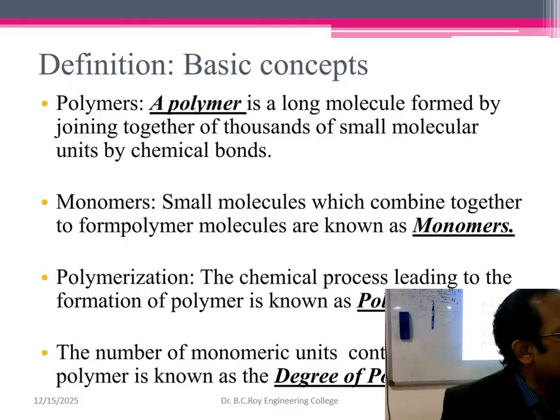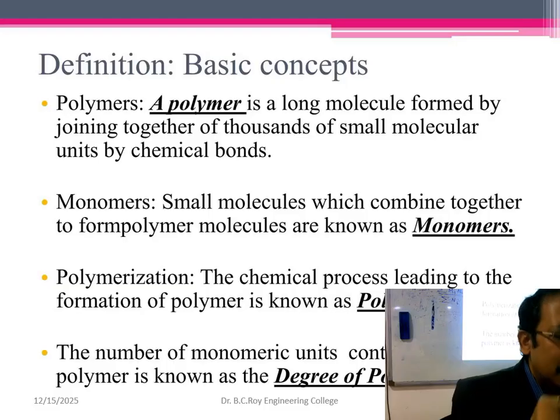So first one M1N1, now there will be M2N2. That means summation of MiNi is M1N1 plus M2N2 plus M3N3 and so on, divided by N1 plus N2 plus N3 and so on. That way you can write.